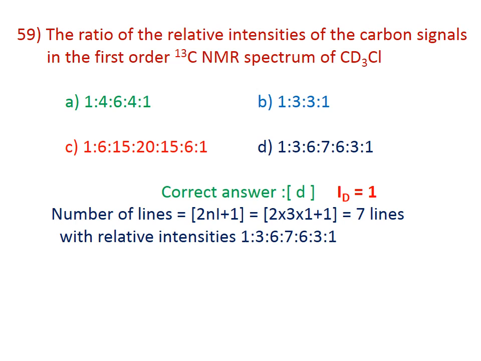1:3:6:7:6:3:1. Here we cannot expect normal spin splitting, because the spin is equal to 1. Normal type of splitting is not expected if the spin of the nucleus is more than half.